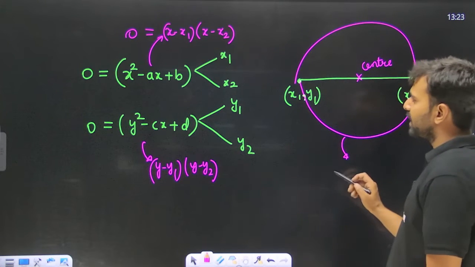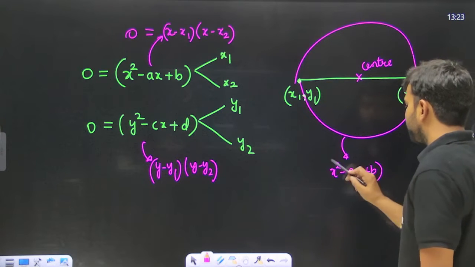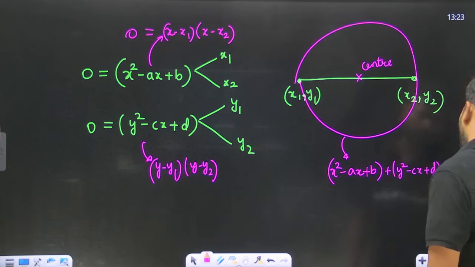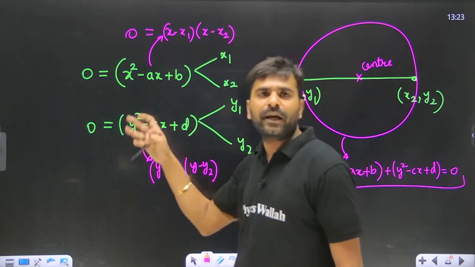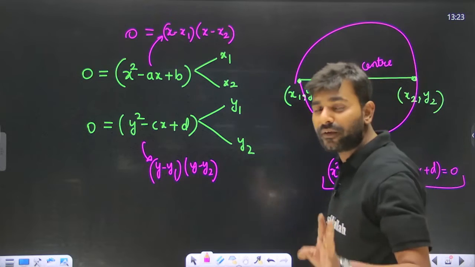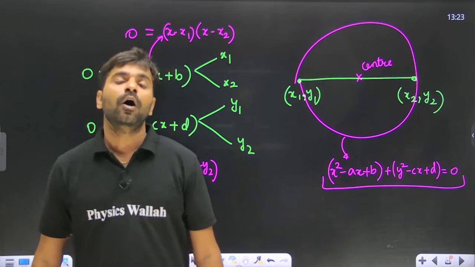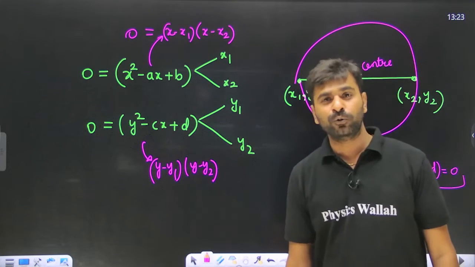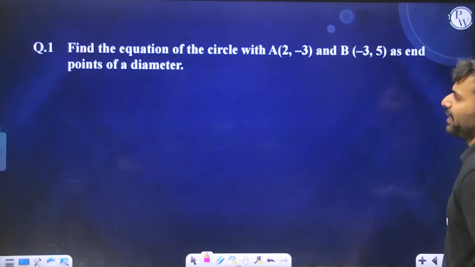So the equation of this circle can also be written as x square minus ax plus b plus y square minus cx plus d equal to 0. Observe one thing over here: if in the quadratic equation the coefficients of x square and y square are not equal to 1, then we first make the coefficients of x square and y square equal to 1. Okay, always remember this. All right, moving ahead, I hope this particular thing is clear to you.